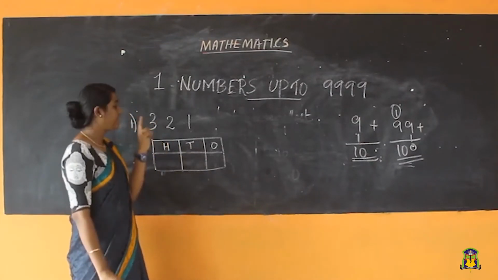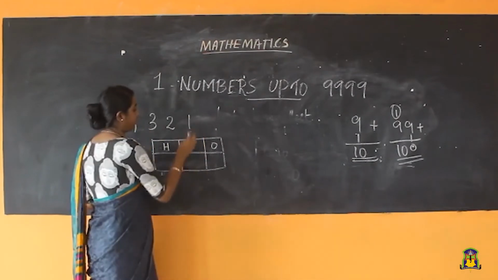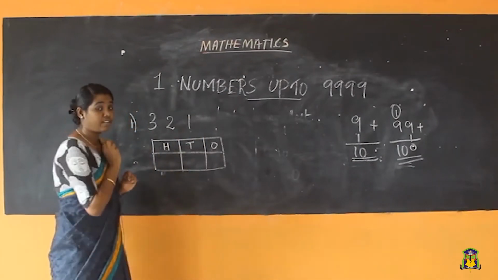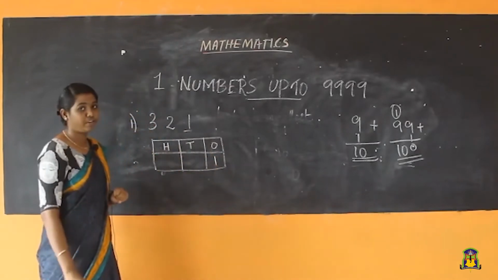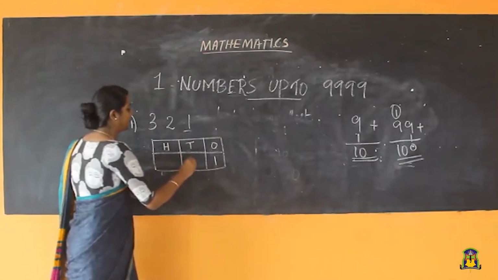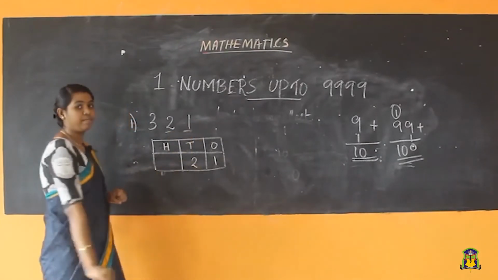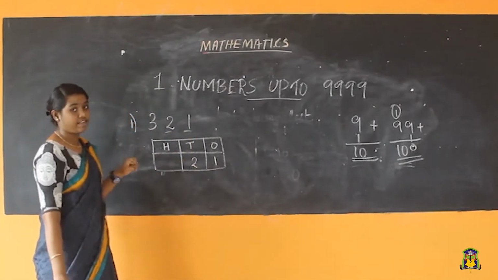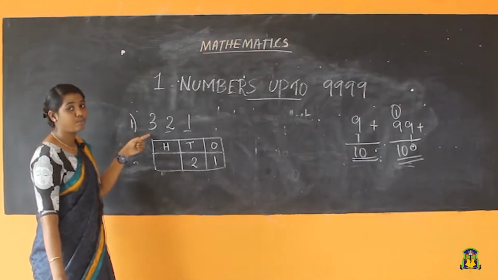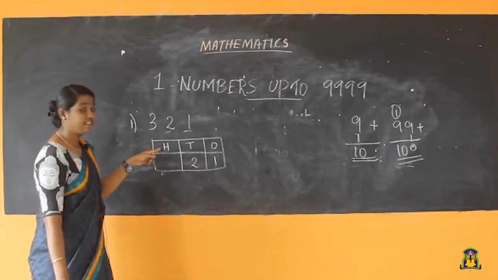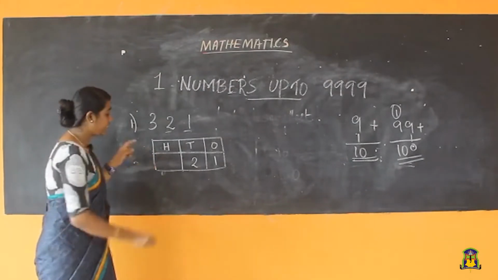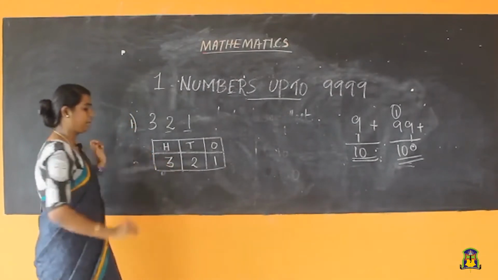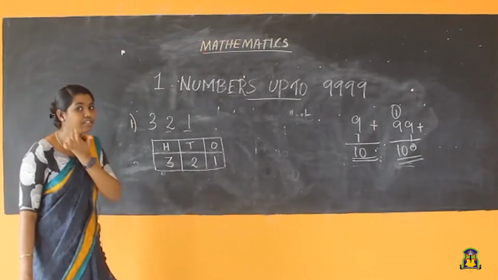Right side. So here, where is the right side? This. So in the ones place, what is the number here? 1. In the tens place, what will be the number? 2. That is, 2 is here. Then in the third place, what is the third digit? 3. So in the third place value, this column, what will you write here? That is 3. Clearly understood this one, students?